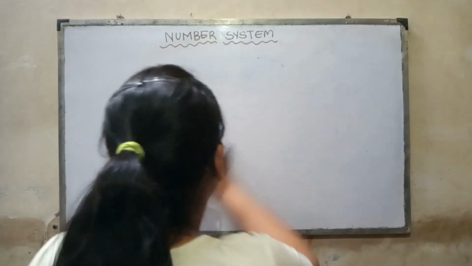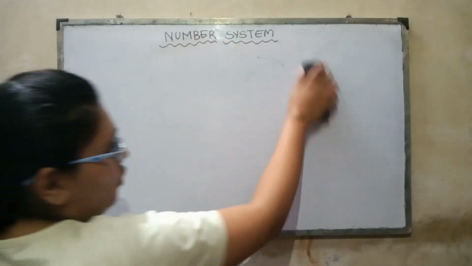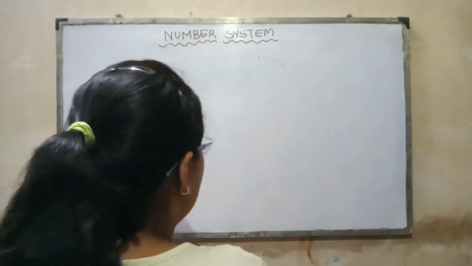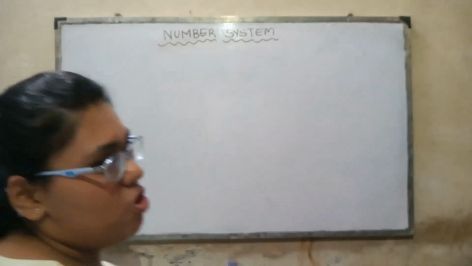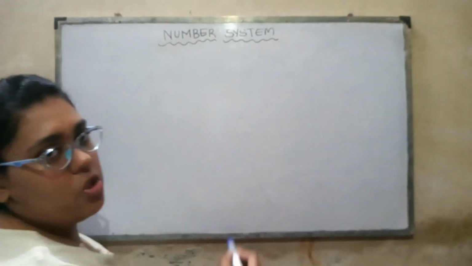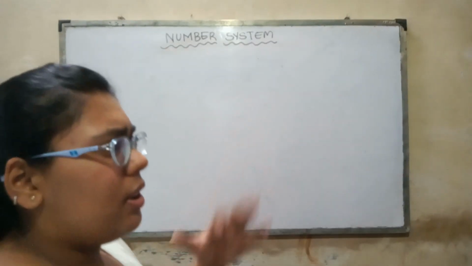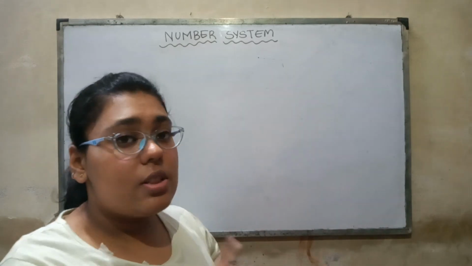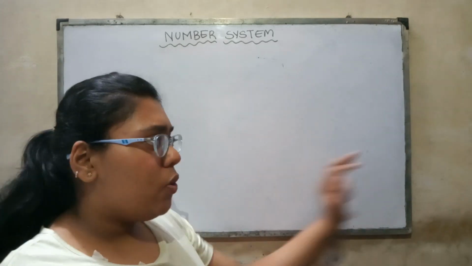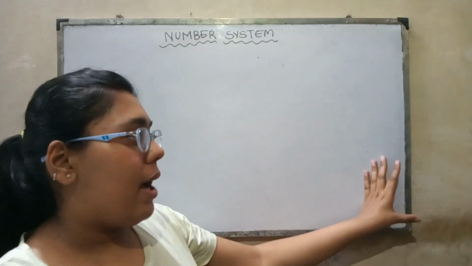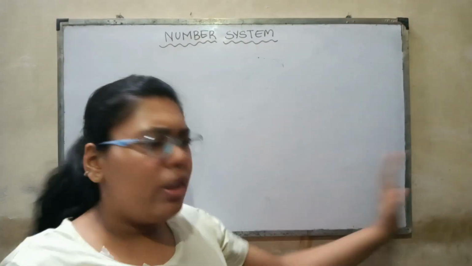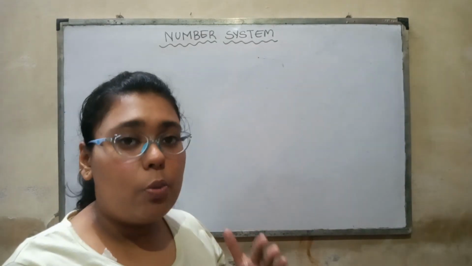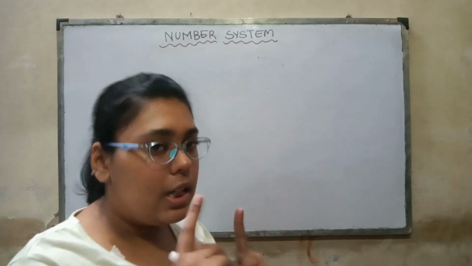Estimation is basically the approximation of the answer value that will come after performing any operation or of any number. Estimation has a large usage in day-to-day life. For the estimation process, you basically have to perform an operation that is known as rounding off. Rounding off is that you have to convert the number in such a format that you don't need to memorize all the place values of that number. The number becomes easier to be read, understood, and to be operated on, so that the operations can be easily performed over it.